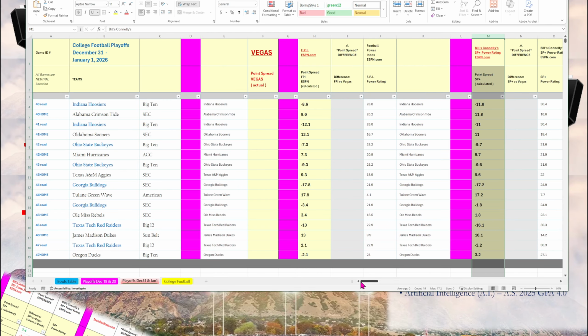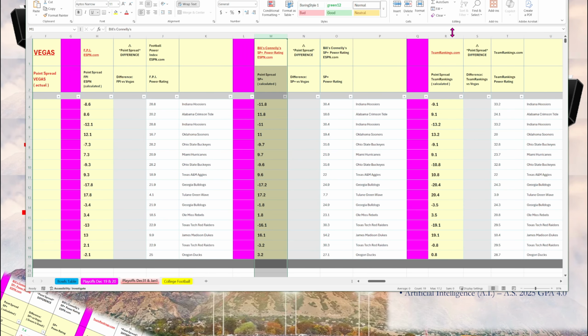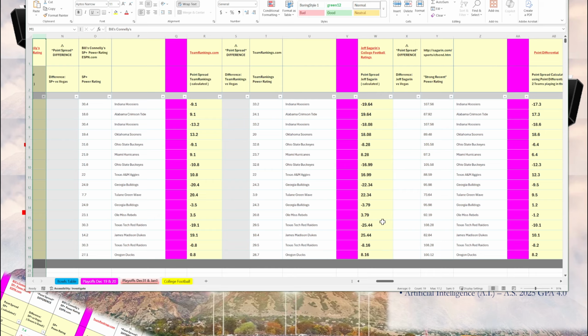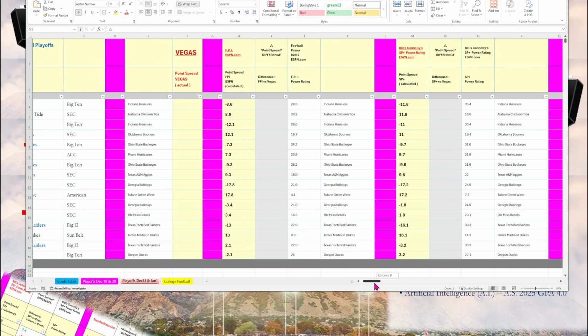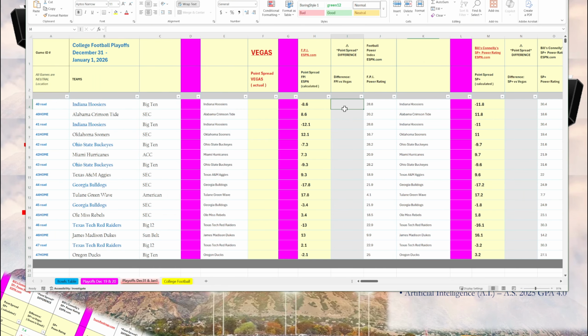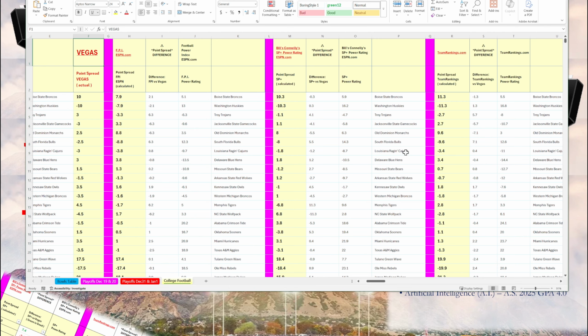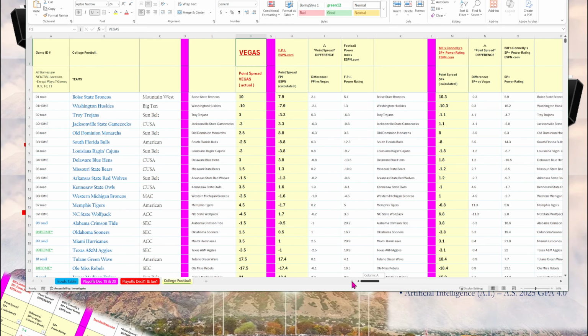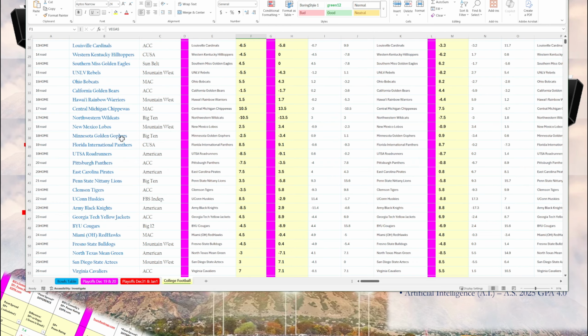Similarly, I did that for Bill Connelly, Team Rankings, and Jeff Sagarin. The only thing missing are these gray columns because the point spread hasn't been there. But with a spreadsheet, you can do the calculations yourself. And then the final tab here, the yellow tab, has all the information presented as a regular spreadsheet without the tabs.